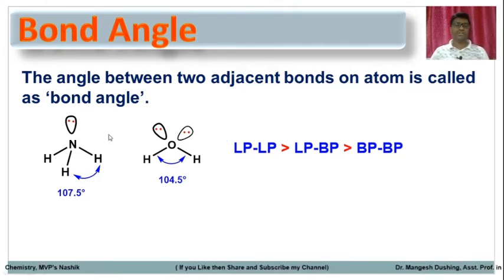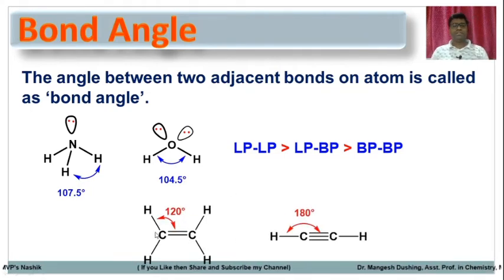This is according to the VSEPR theory, valence shell electron pair repulsion theory. So this is the important thing: lone pair repulsion is more than bond pair repulsion. That changes the bond angle from the regular 109.5 to 107.5 in the case of ammonia, while 104.5 in the case of the water molecule.